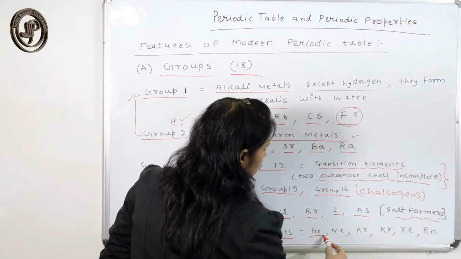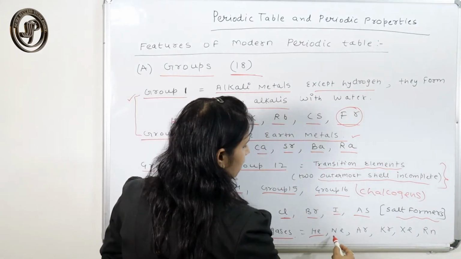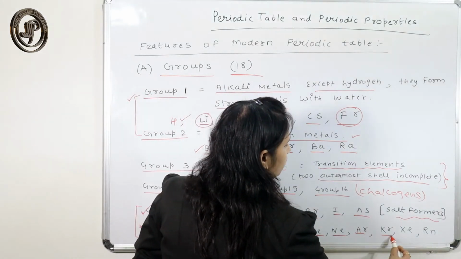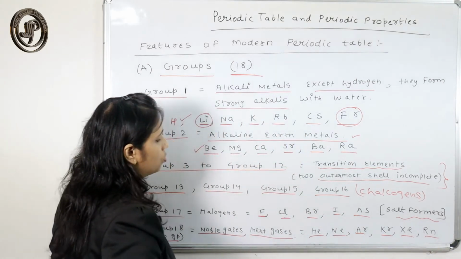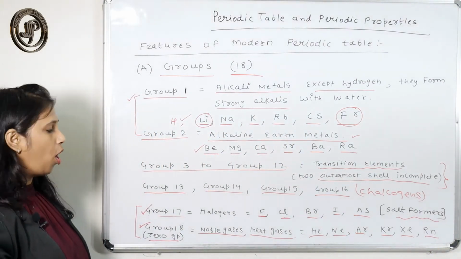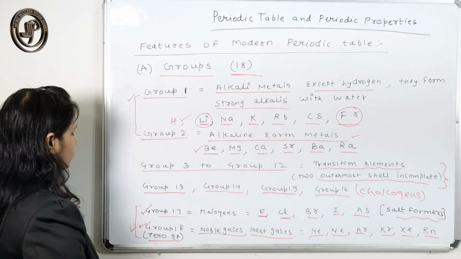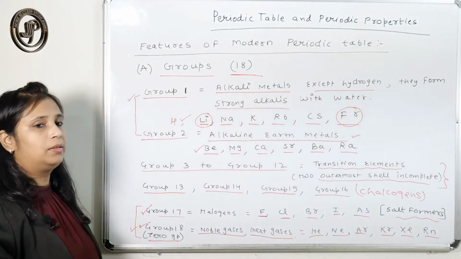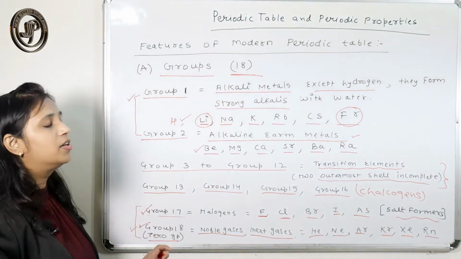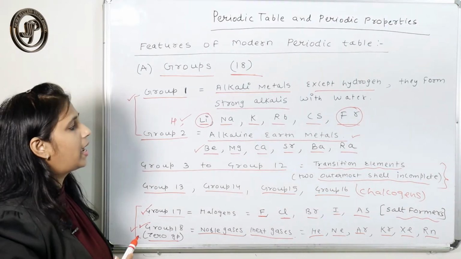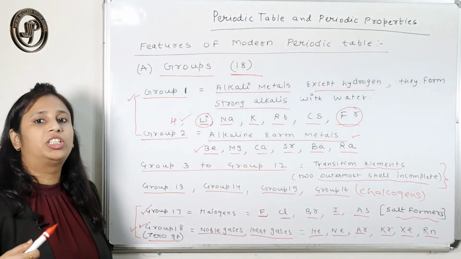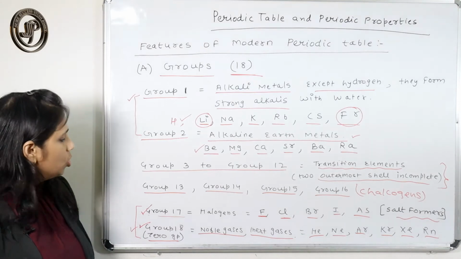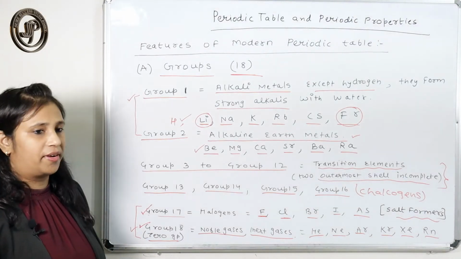Their elements are helium, neon, argon, krypton, xenon and radon. What is the speciality of these elements? These elements are unreactive as their outermost shells are complete, so they are generally non-reactive.